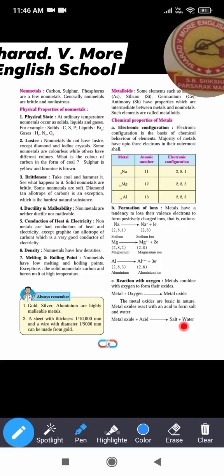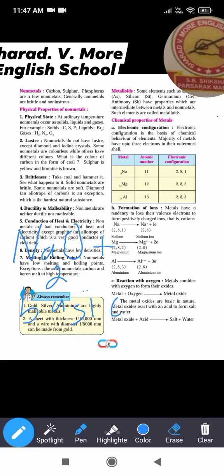For example, Na2O, this is the sodium oxide plus, because this is basic in nature. When you dip the red litmus paper, the red litmus paper will turn blue.